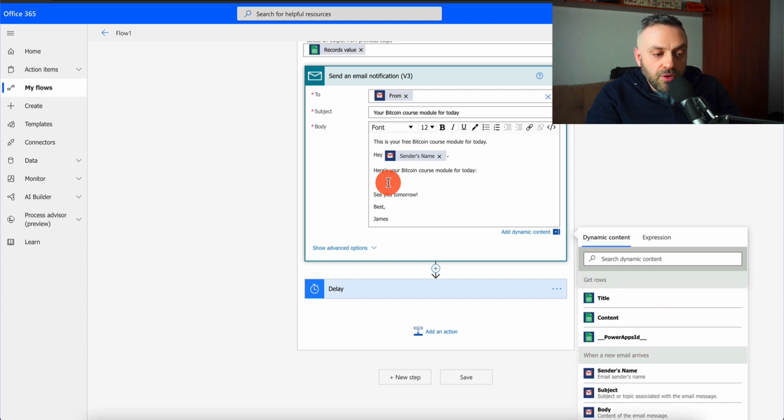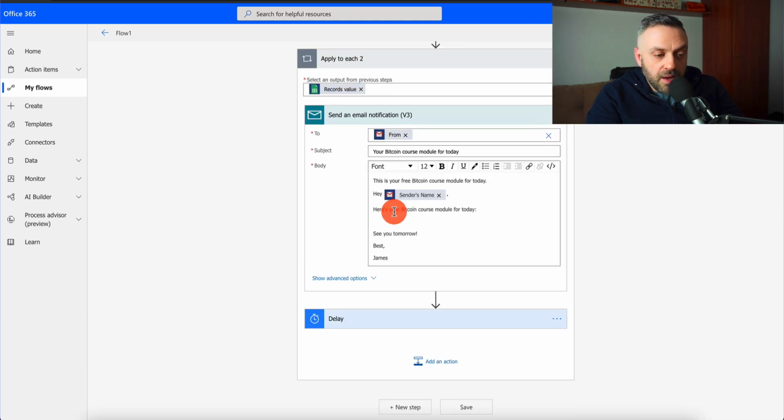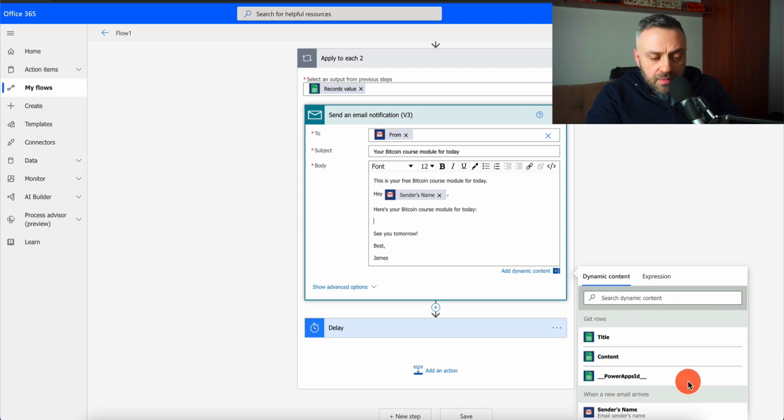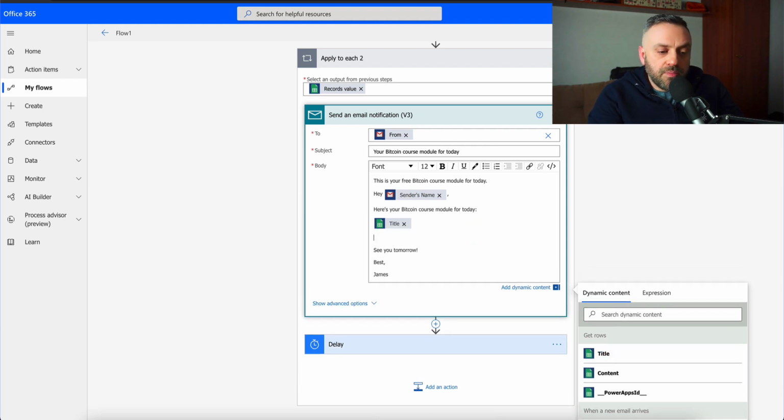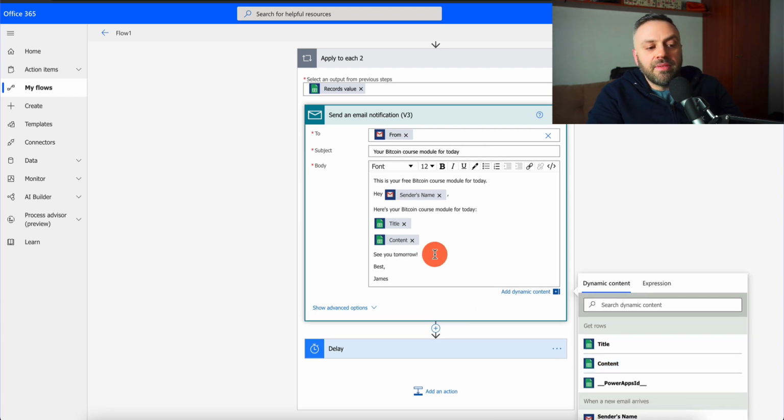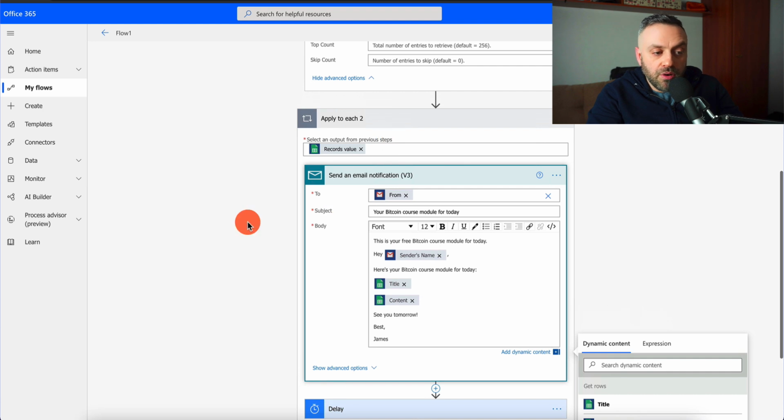And in order to do it, you want to click on here. So let's say I'm here and I click on this. I'm going to have this. And we have this get rows here. And this is where we're pulling data from the spreadsheet. And what we want to do is we want to get the title. Okay, the title is the name of what we're talking about. This is going to be title. We're going to press enter. And this is going to be content. Okay. Now it's going to be content. Then it says see you tomorrow, okay?